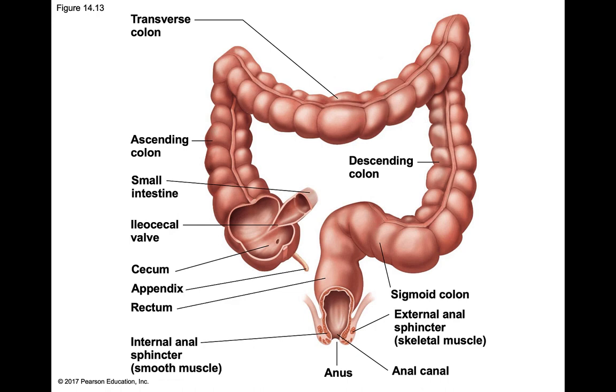Now, one thing to keep in mind about the large intestine is we host a large bacterial colony of E. coli within our large intestine. This plays a very important role breaking things down through the process of fermentation and so on. Also, a lot of the immune function associated with the digestive system is associated here.